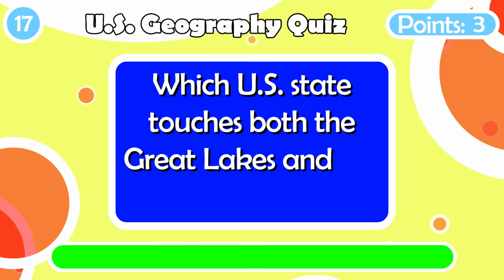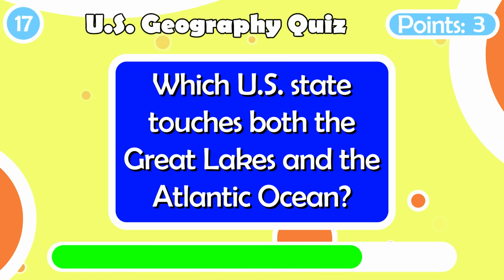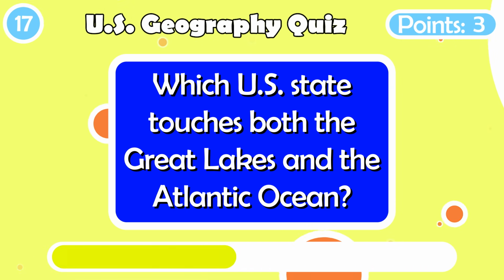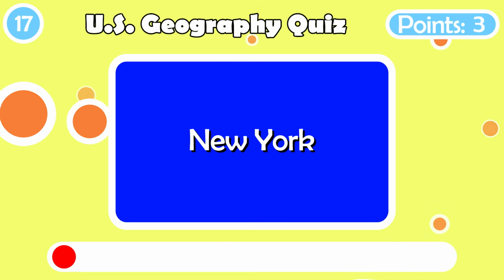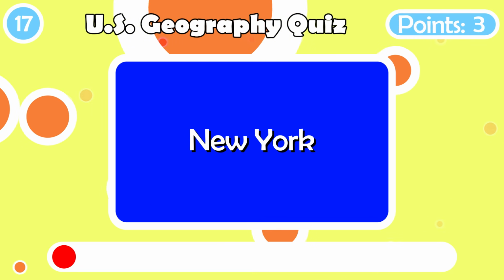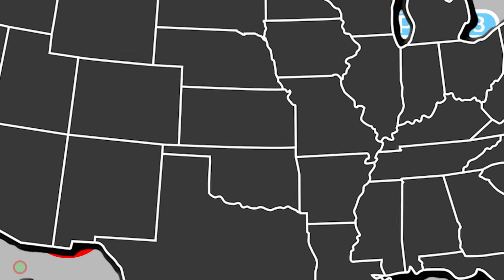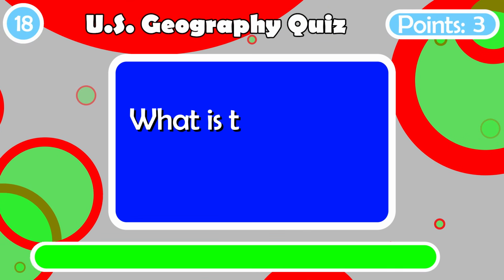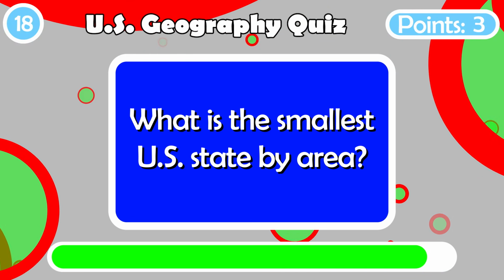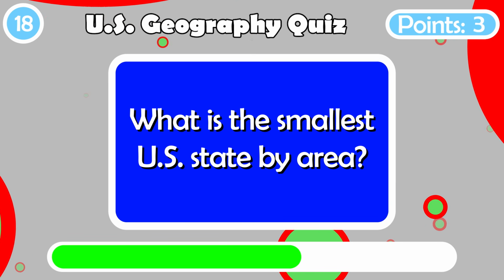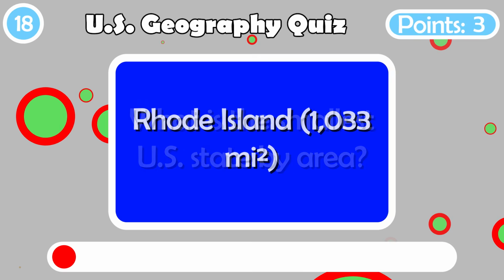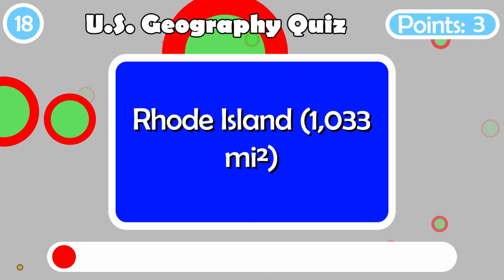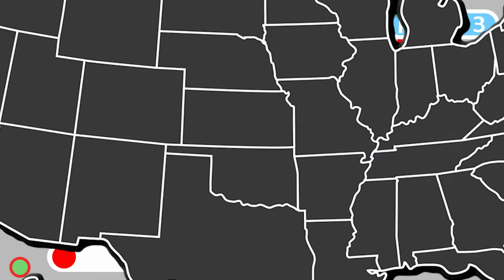Which U.S. state touches both the Great Lakes and the Atlantic Ocean? New York. What is the smallest U.S. state by area? Rhode Island at 1,033 square miles.